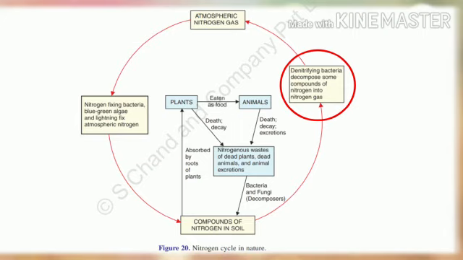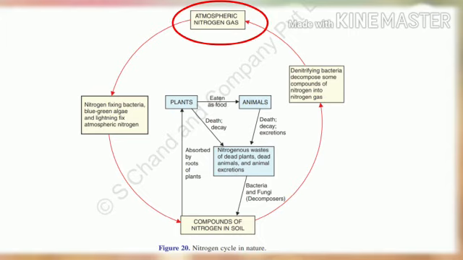You just see that one arrow is coming out from the compounds of nitrogen in soil, and it is going towards another box where it is written nitrifying bacteria decomposes some compounds of nitrogen into nitrogen gas. And after that again one arrow is coming out and it is pointing towards the first box from where we started our discussion, where it is written atmospheric nitrogen gas.